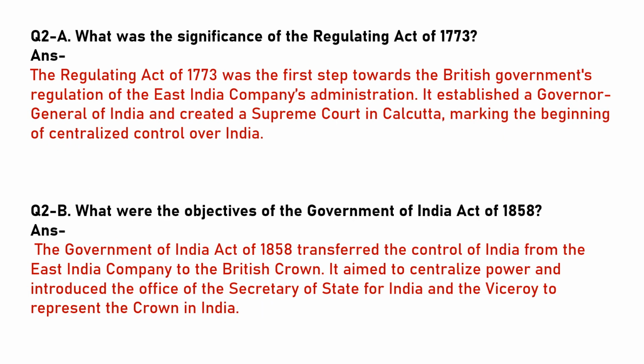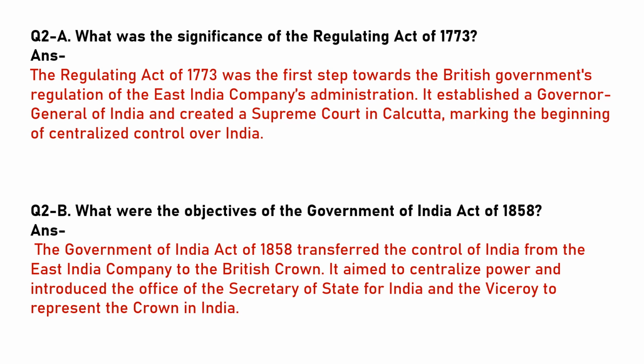What was the significance of the Regulating Act of 1773? The Regulating Act of 1773 was the first step towards the British government's regulation of the East India Company's administration. It established a Governor General of India and created a Supreme Court in Calcutta, marking the beginning of centralized control over India.